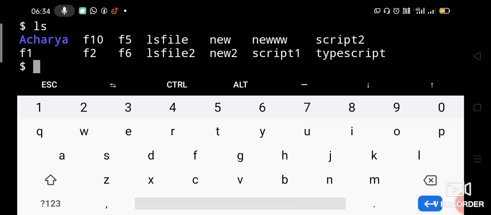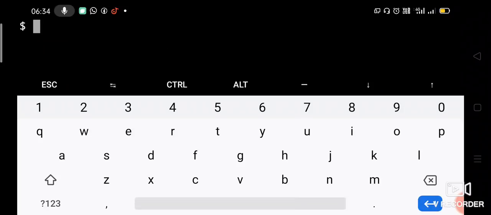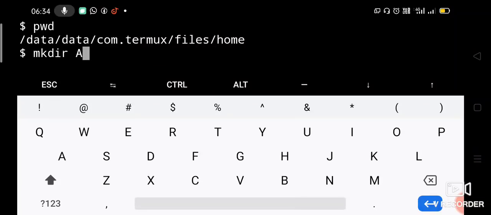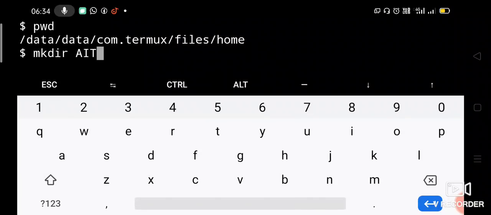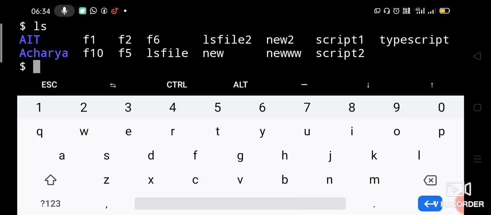Okay, so how to create? Let me clear the contents. For now check where we are. pwd, we are in the home directory. So let us create with mkdir AIT directory, mkdir AIT. Now AIT is created. Check whether AIT is created. Yes, previously only Acharya is there. Now AIT also is present.